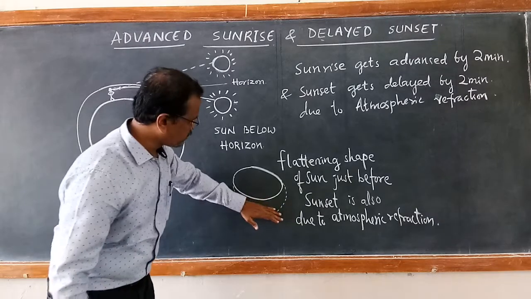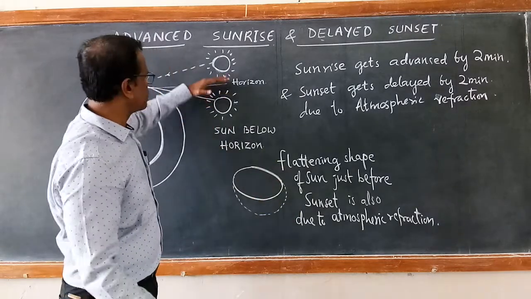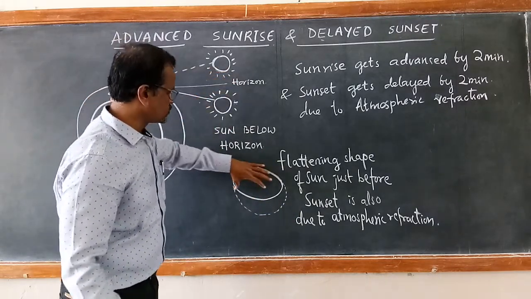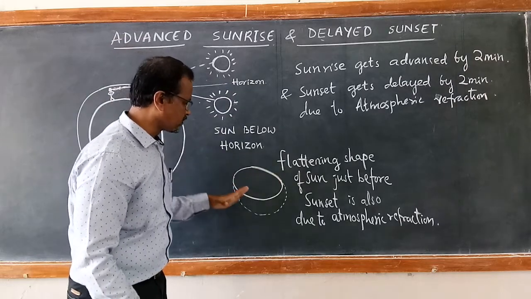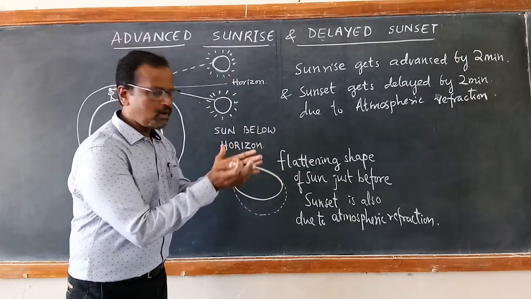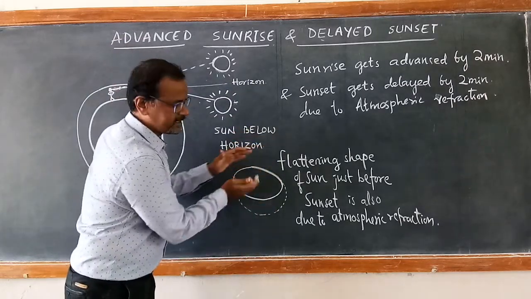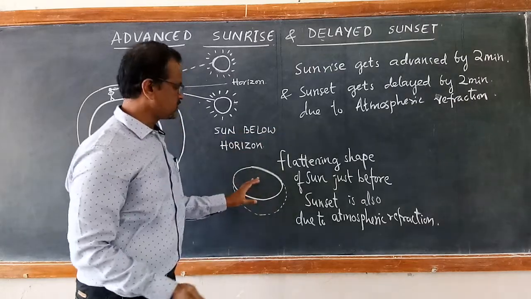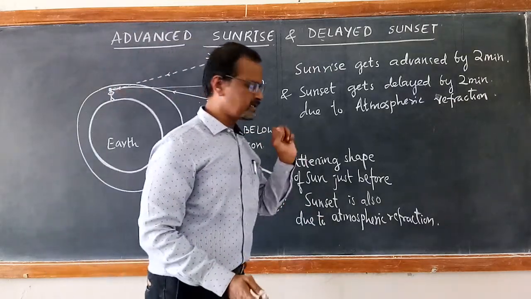So the bottom part of the sun still appears to be above the horizon. So instead of the sun appearing circular, it appears to be oblong, flattened at the bottom. So this is due to atmospheric refraction.